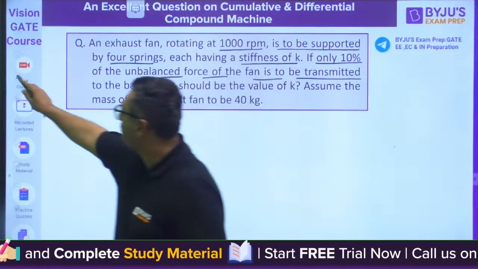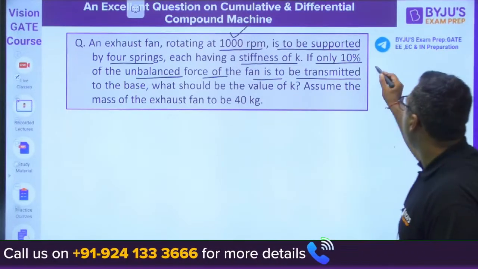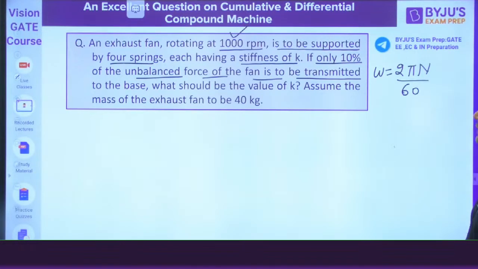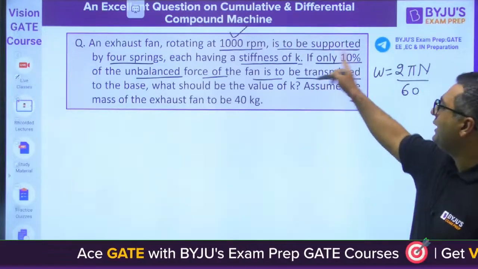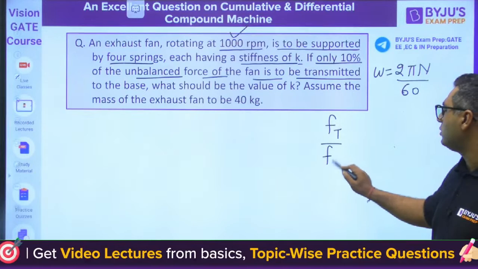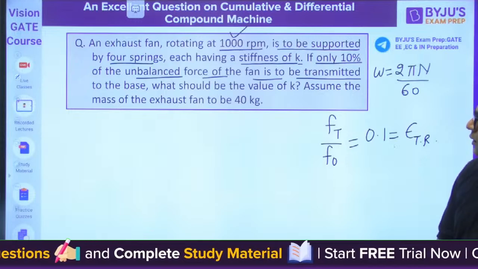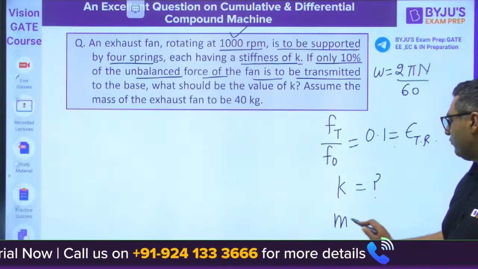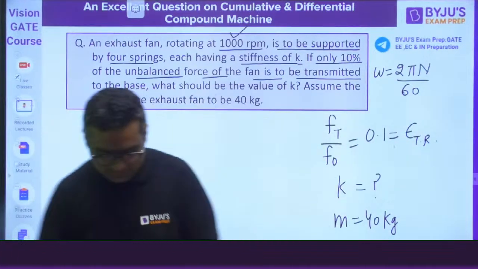This is the question, guys. An exhaust fan rotating at 1000 rpm, so omega is 2 pi N by 60, with N equal to 1000 rpm, is supported by 4 springs, each having a stiffness of K. If only 10% of the unbalanced force of the fan is to be transmitted, Ft by F naught is 0.1. This is the transmissibility ratio. What should be the value of K? Assume the mass of the exhaust fan to be 40 kg. You can find out, guys, the stiffness.